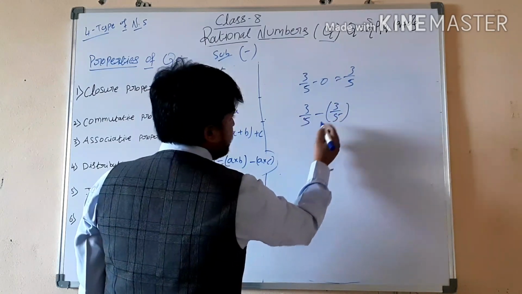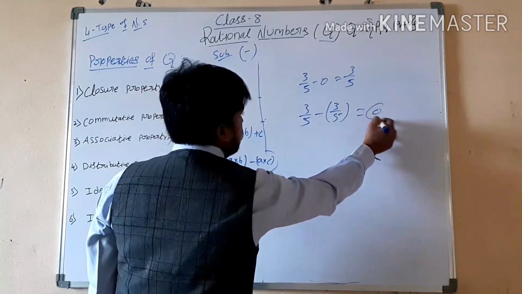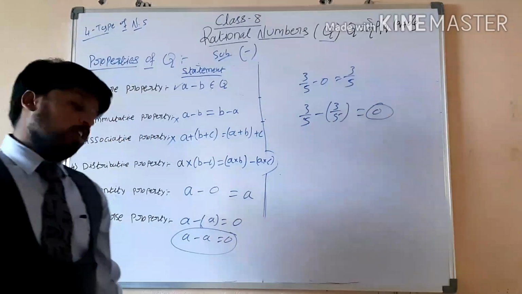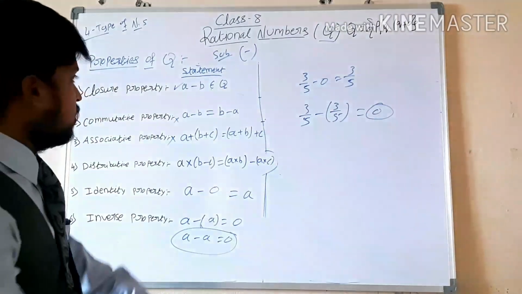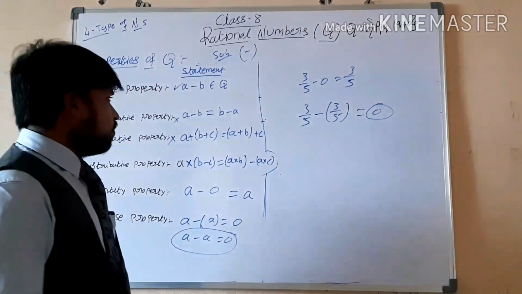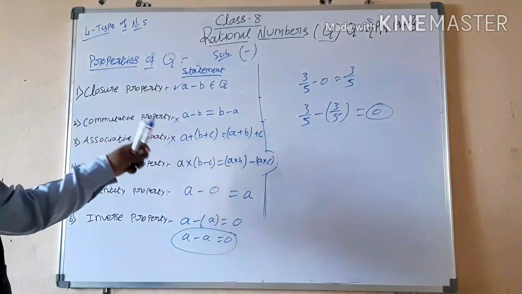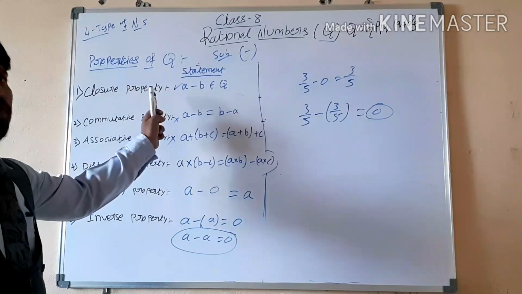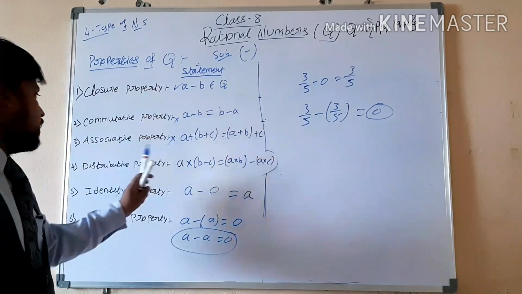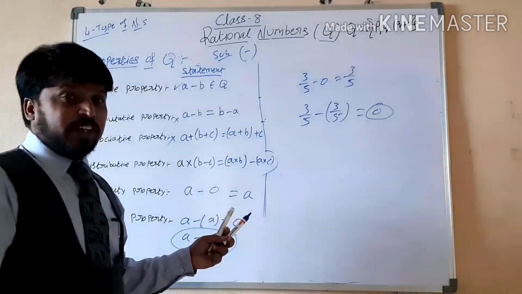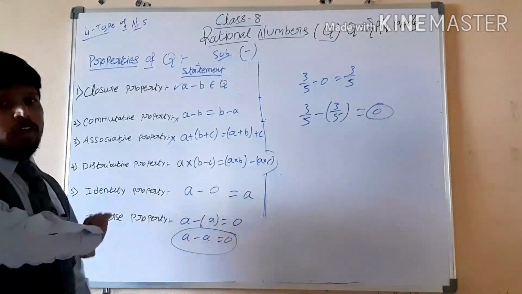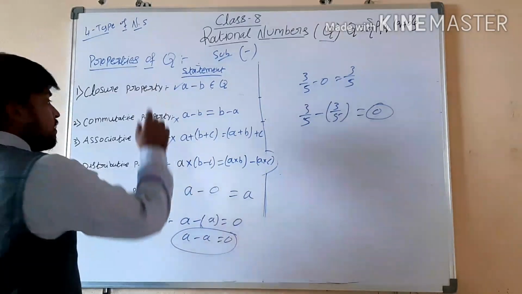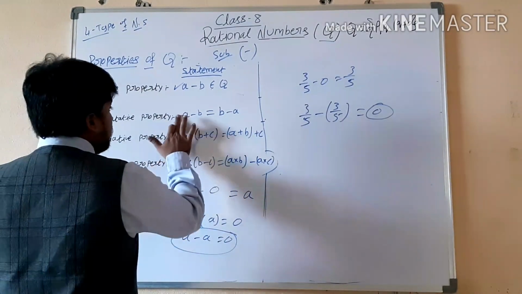This is plus, this is minus, so we will get 0. So this is the inverse property condition. Under subtraction, only the closure property is satisfied, and the distributive property of course will be satisfied anyway. The commutative property and associative property will not be satisfied under subtraction.